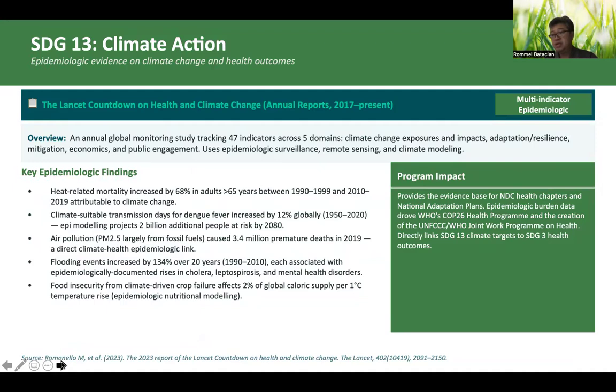So this evidence base is what drives the World Health Organization climate and health programs, and directly links to this one, the climate action, with the health outcomes in the sustainable development goals. So therefore, climate change is not just an issue about the environment. It is also a health problem that is already ongoing. And we should find ways, no, in order to answer to this call on climate action.